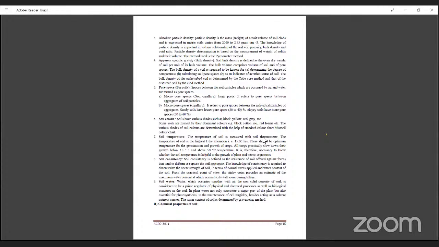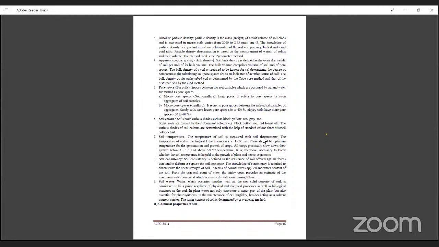There are two types: first is macropores and second is micropores. Macropores are known as non-capillary pores because they are large in size. They refer to pore space between the aggregates of soil particles. And there are micropores, M-I-C-R-O, there is a spelling mistake. They are known as capillary pores. They refer to pore spaces between the individual particles within aggregates. Sandy soil has lower pore space, 30 to 40%. Clay soil has more pore space, 50 to 60%. More capillary pore space is beneficial from the agriculture point of view.